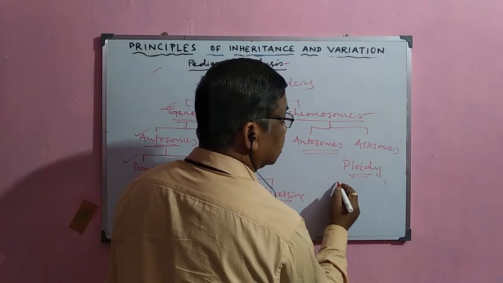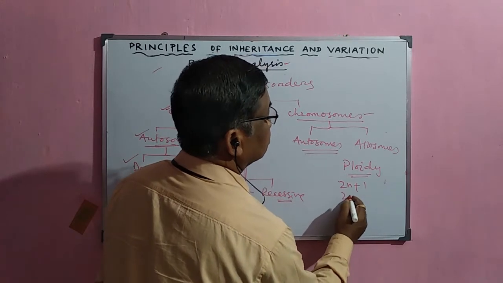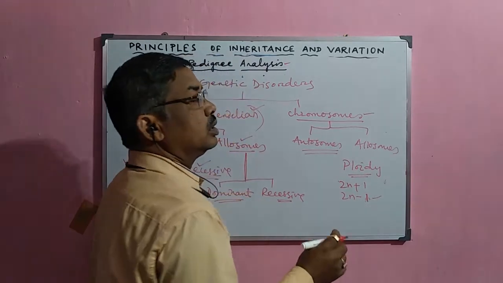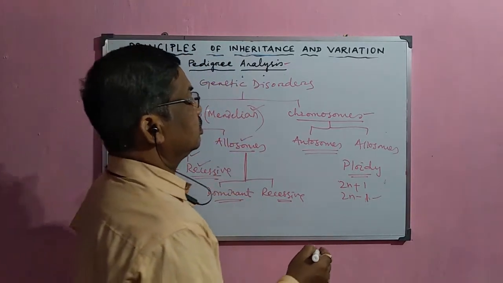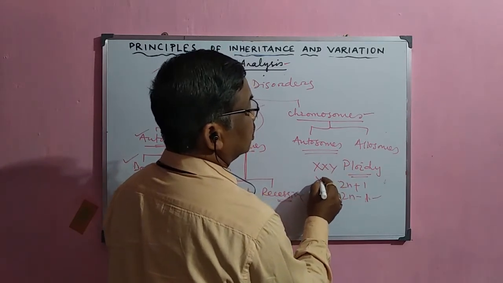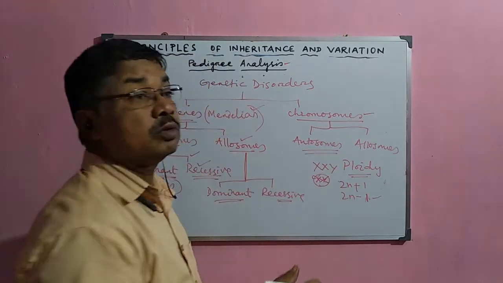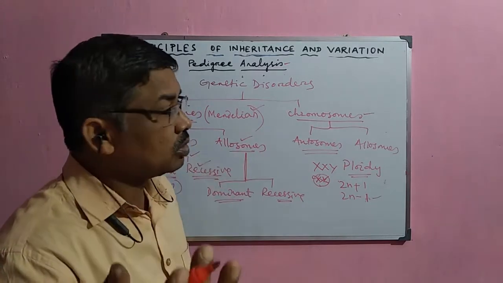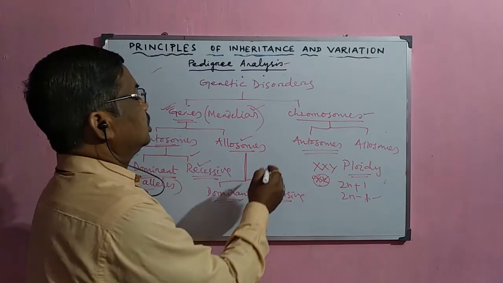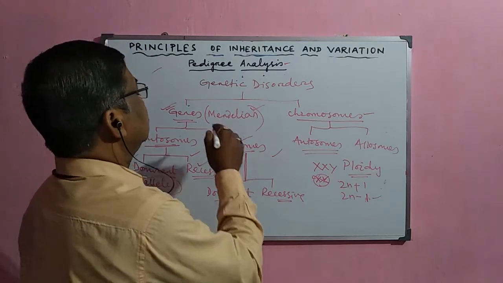Sometimes there is an addition of a chromosome, either 2n plus 1, 2n minus 1, or 2n plus 2, and sometimes it is XXY or only XX type. These defects occur due to an extra chromosome or fewer chromosomes. So this type of disease or defect occurs due to the chromosome or due to the gene.